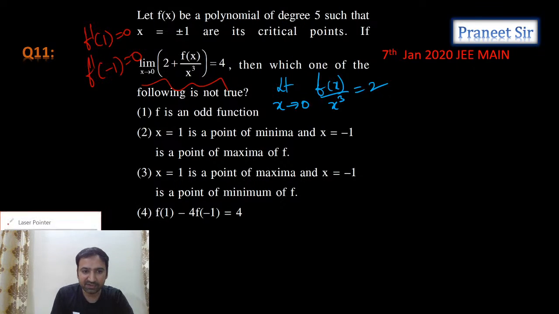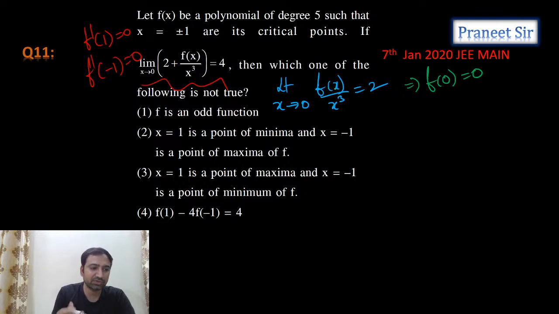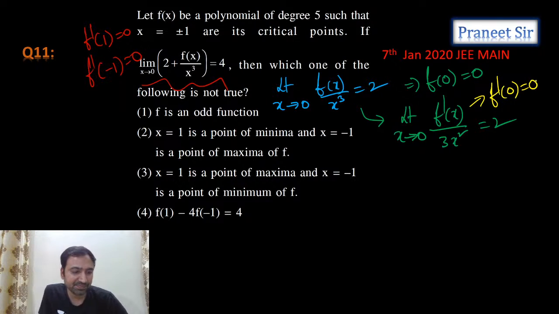When we substitute the limit here, the denominator is 0, so the numerator should also be 0, right? So can I say that f of 0 is equal to 0? Okay, let's assume f of 0 is equal to 0. So it is coming like 0 by 0. Can we apply L'Hospital rule? Limit x tending to 0, f dash x by 3x square. Again it is 2. That means again the denominator is 0, so the numerator should be 0. Can I say that f dash 0 is equal to 0? Yes. So again we are getting 0 by 0.